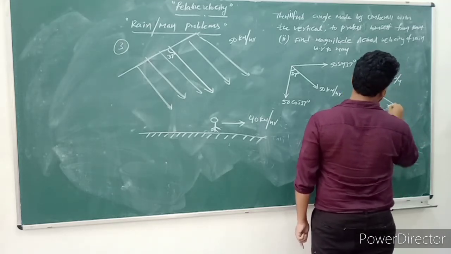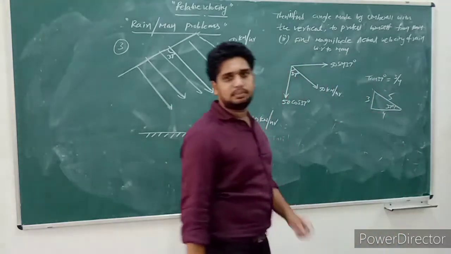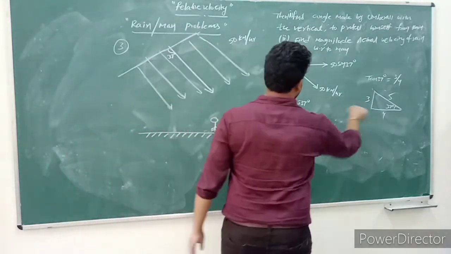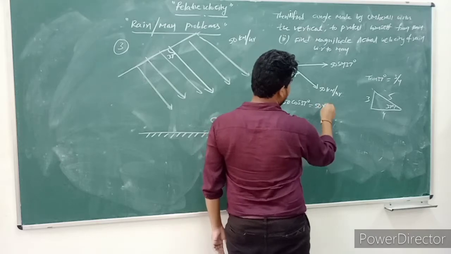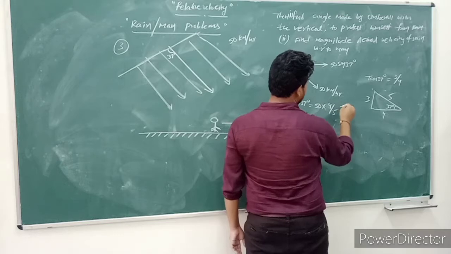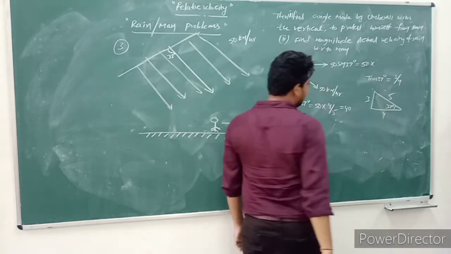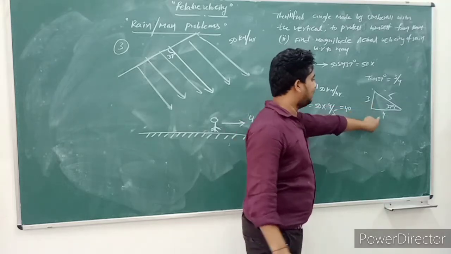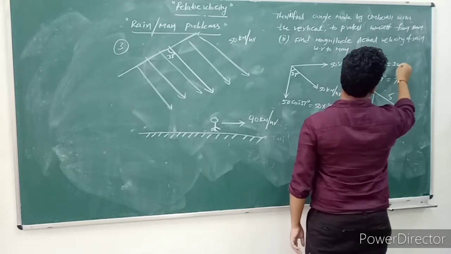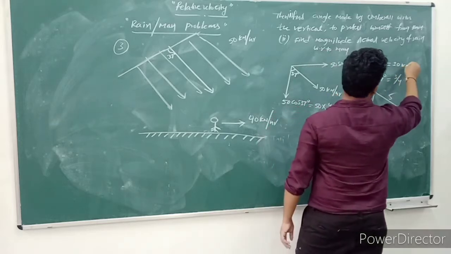This is 37 degrees. This is a 3, this is a 4, this is definitely 5, according to the Pythagoras rule, 3, 4, 5. So what is this? 50 into cos 37. Cos 37 is adjacent by hypotenuse, 4 by 5. 5 tens 10, into 4, 40. Next, 50 into sin 37. Sin 37 is 3 by 5. 5 into 10, 10 into 3, 30. So this is 40 kilometers per hour. This is 30 kilometers per hour.